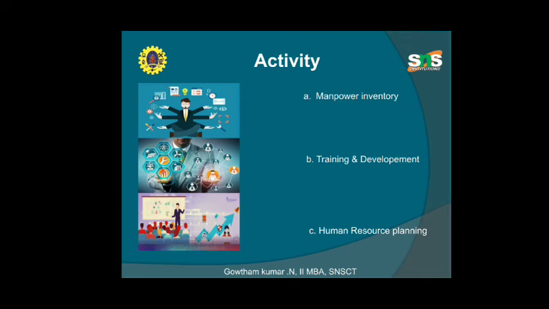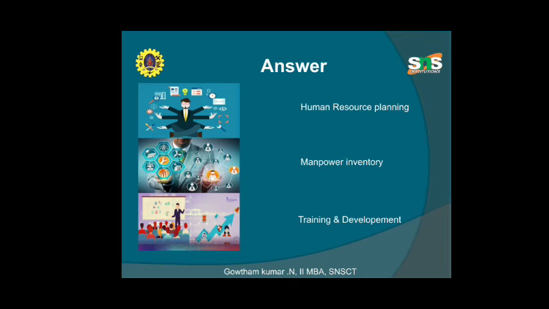Okay, next we see some small activities. Does anybody come forward and clear this activity? Gautam, shall I? Yes. In this activity, the first picture indicates human resource planning, the second picture indicates manpower inventory, and the third picture indicates training and development. Is that correct? Yes, you are correct. These are the answers. Thank you, Dhanashilan.